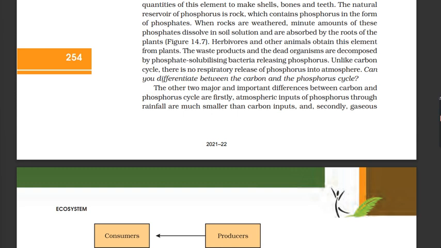The other two major and important differences between the carbon and phosphorus cycle are, firstly, atmospheric inputs of phosphorus through rainfall are much smaller than carbon inputs, and secondly, gaseous exchanges of phosphorus between organism and environment are negligible.